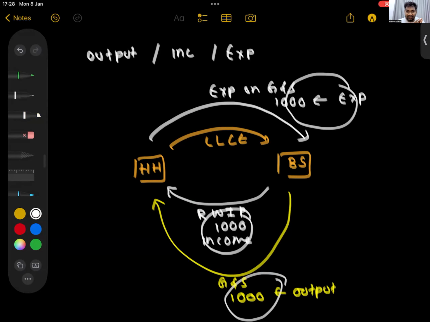One way is we calculate all the incomes. Another way is we calculate all the expenditure. Another way is we calculate all the output of the country. Whatever way we take, we have to still get the same answer. We can't get different answers for GDP.